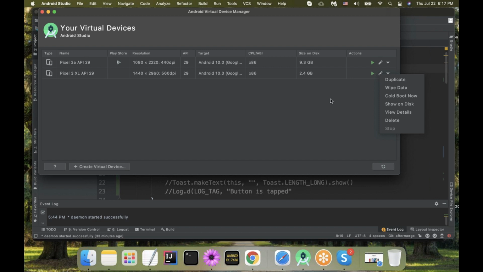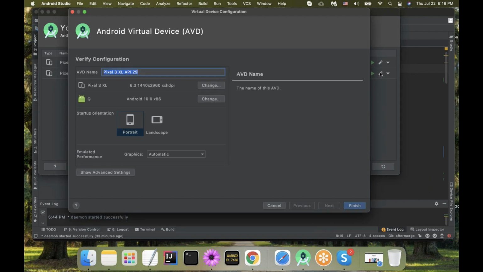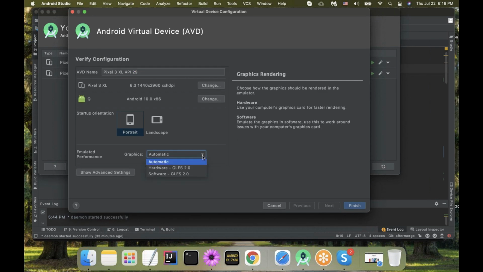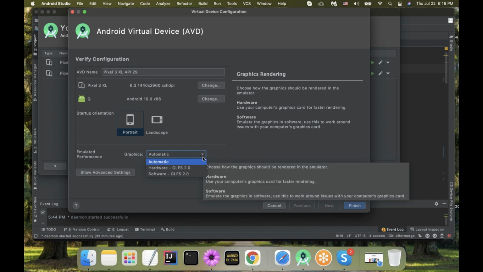Another thing that helps people with emulators that get killed or with emulators that are offline and refuse to wake up is to edit one thing. We have this edit button. If I click this edit button, I am at the virtual device configuration window, and I have the ability to change graphics from automatic to hardware or software only.